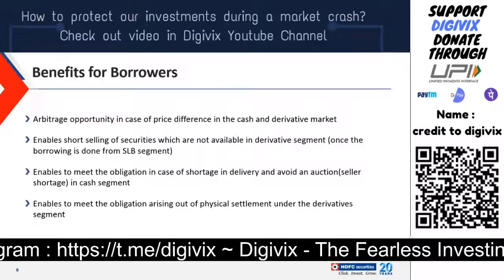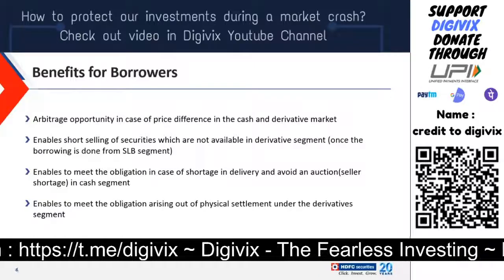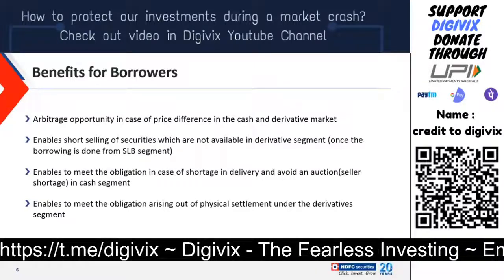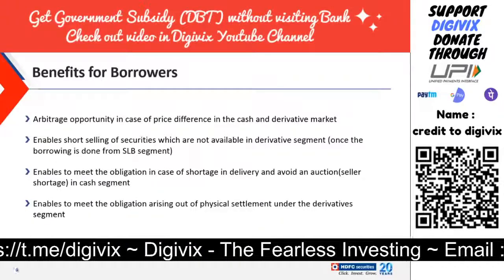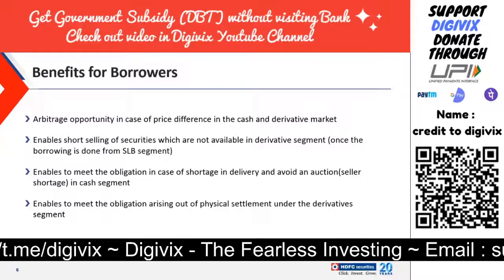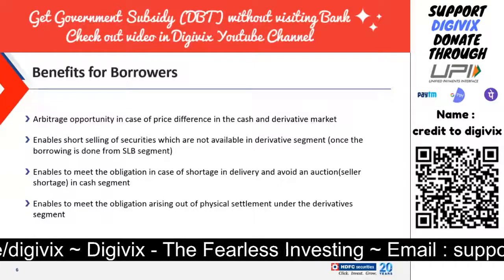And for short selling in a cash market, as all of you understand, they will require a share, and without that they cannot short sell it. So they will borrow it from the SLBM market, and then they will be able to short sell it in the cash market, and they will buy it in the future. Before the expiry, they will square off their position.